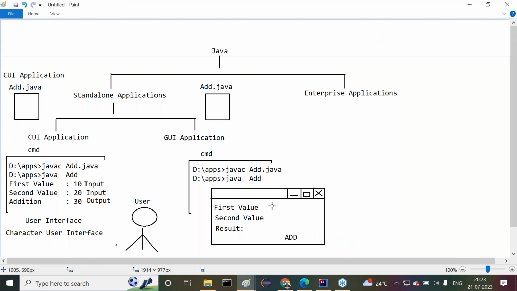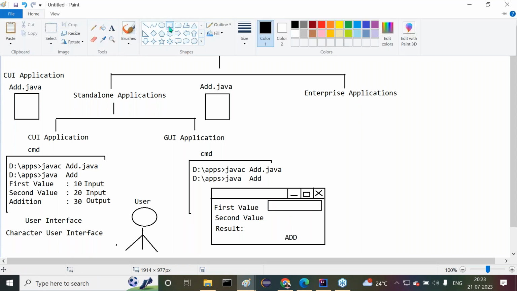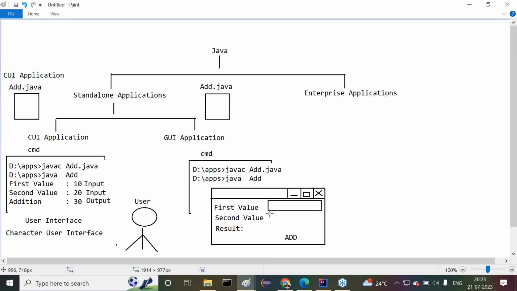Observe carefully. First of all we have a text field, then another text field here. Now here we have a button. This is exactly the window we are getting.